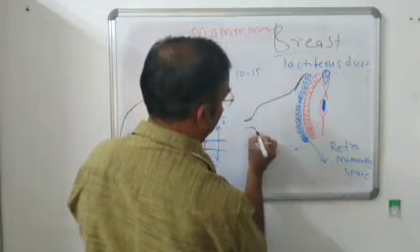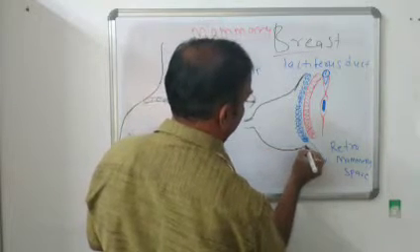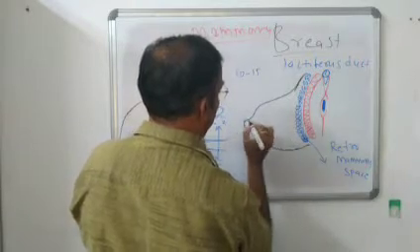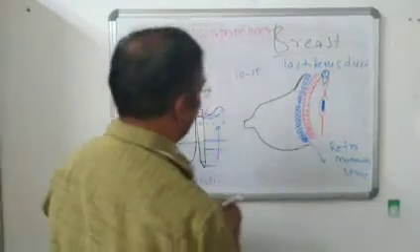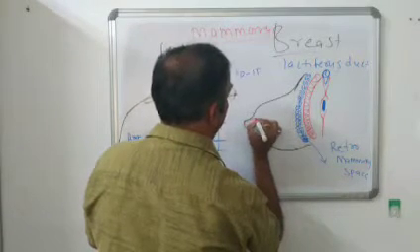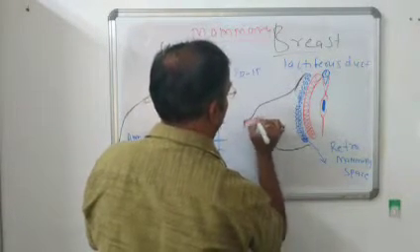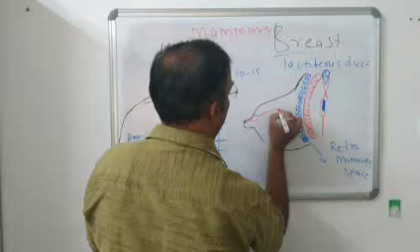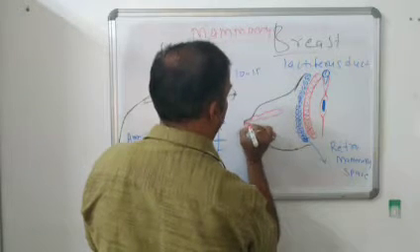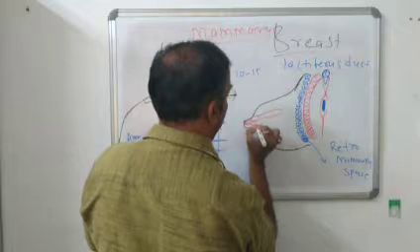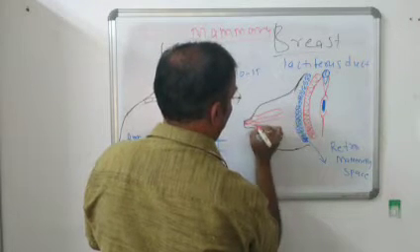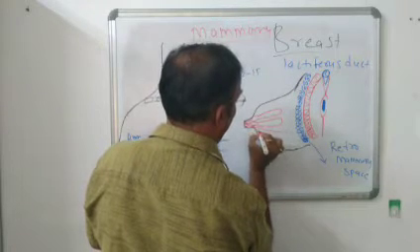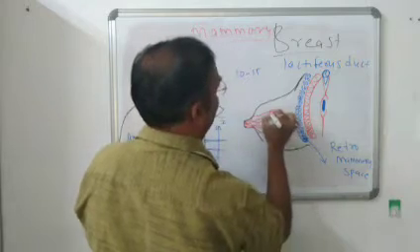So this is breast, and this is nipple. This nipple is pierced by 10 to 15 lactiferous ducts. Pierce means these ducts open in the nipple. These are the lactiferous ducts. Here I will draw only two or three, but the lactiferous ducts are present 10 to 15 in number. So these are the lactiferous ducts.